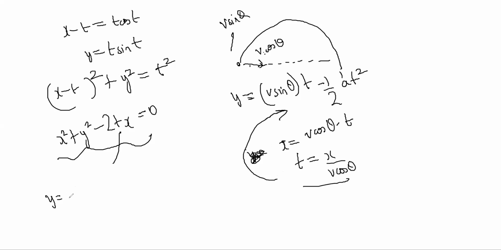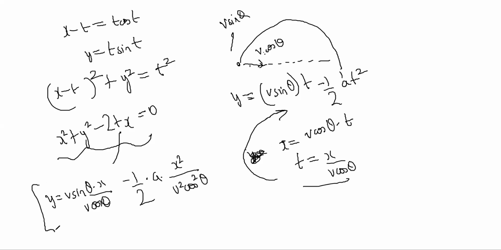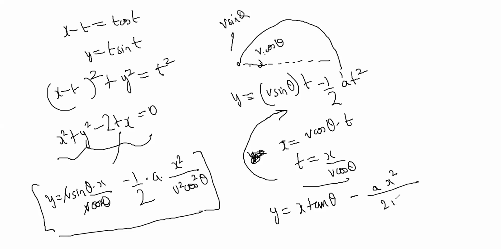y is equal to v sine theta into x by v cos theta, minus half into a into t square, so x square by v square cos square theta, right? So notice that I have removed t, no? Now v cancels. This is called x tan theta minus a x square by 2 v square cos square theta, right? This is called the equation of trajectory in projectile motion. Trajectory equation, this is.